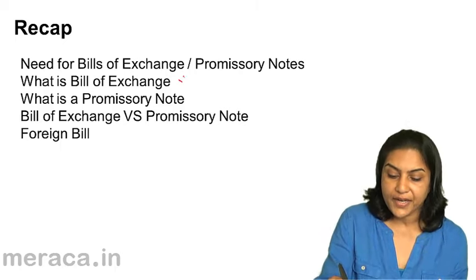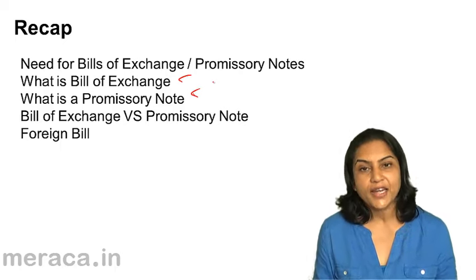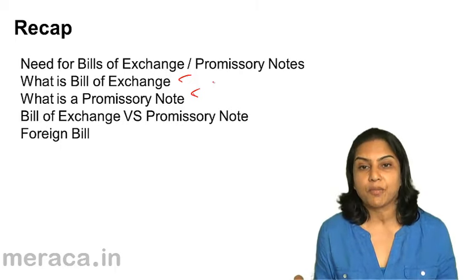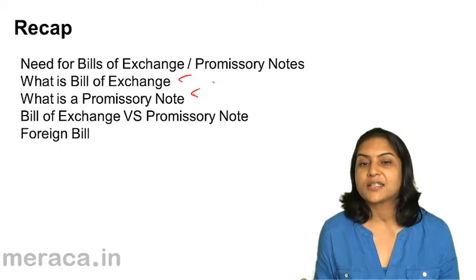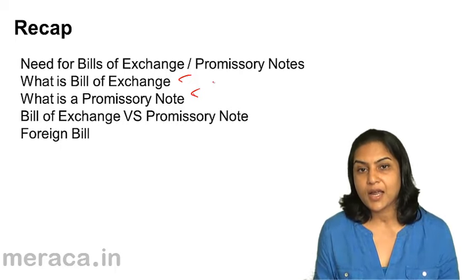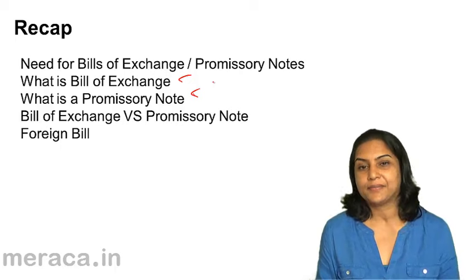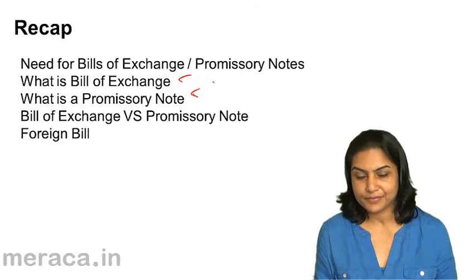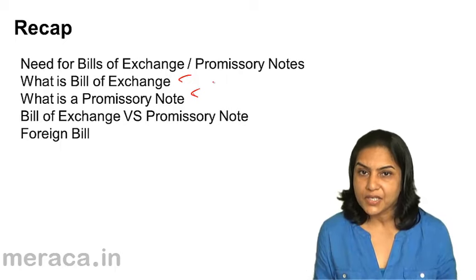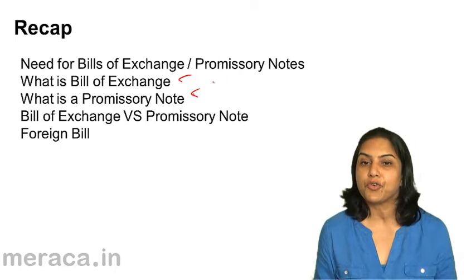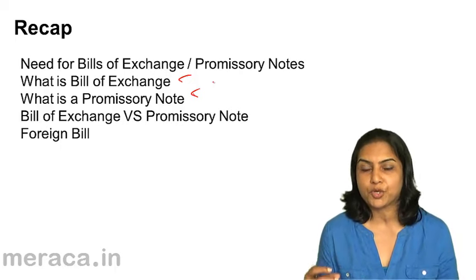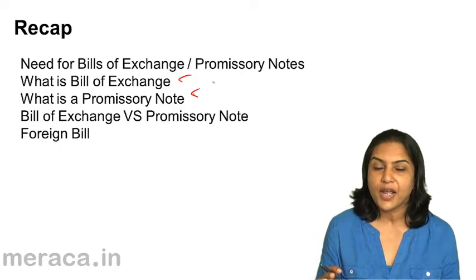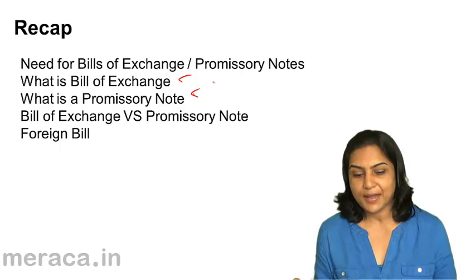We also defined a promissory note, which is again an instrument in writing containing an unconditional promise to pay a certain sum of money on a certain date and signed by the maker. This is a promissory note. It is a promise and therefore it is made by the payer, by the person who has to make the payment. Therefore, in this case, the drawer and the payer are the same.